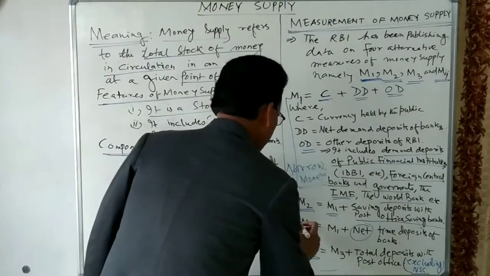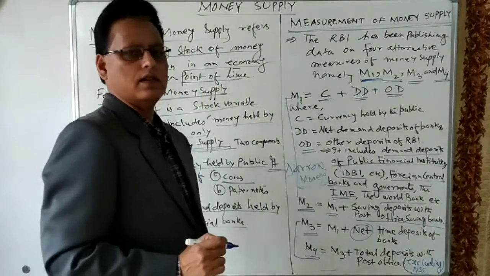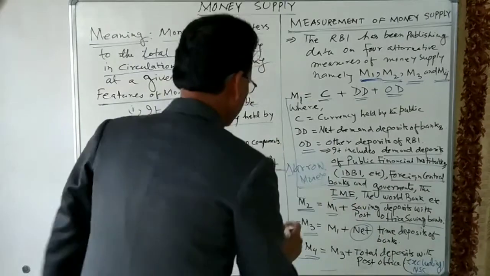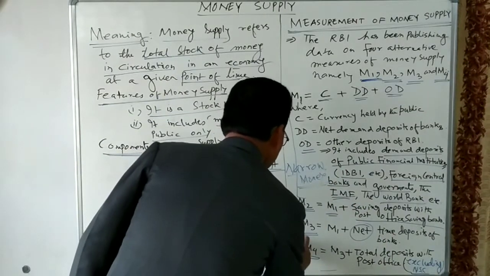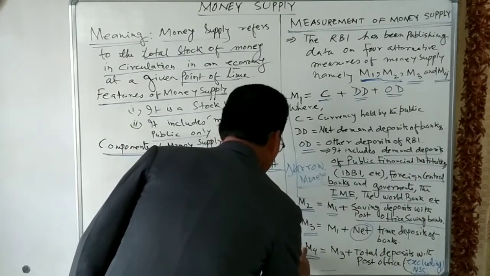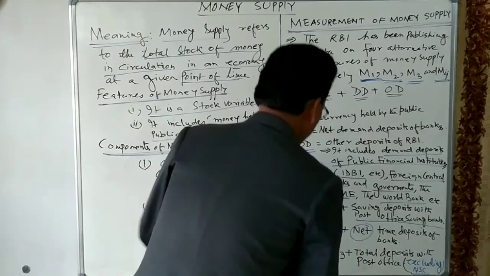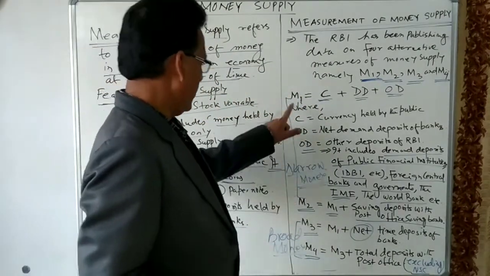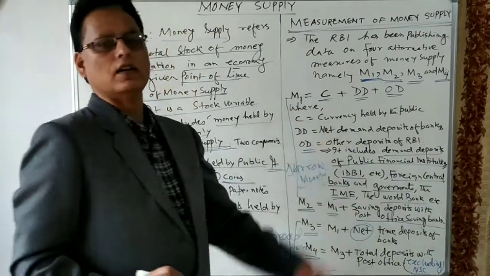So M3 and M4 are called broad money. M1 and M2 are called narrow money. M3 and M4 constitute broad money, and M1 and M2 constitute narrow money.